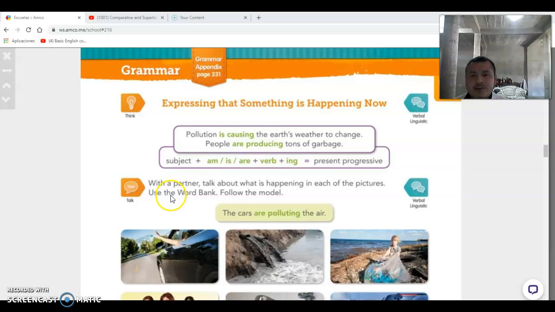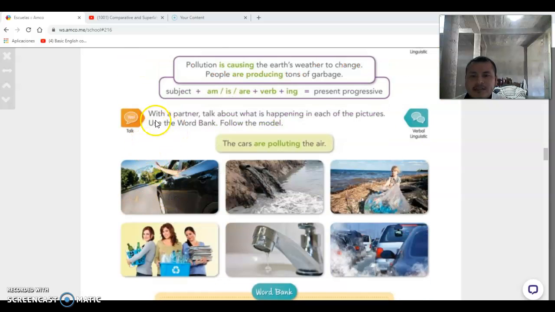So let's watch a short video about this one, but before, let's see. It says with a partner, but in this case you need to do it alone. Talk about what is happening in each of the pictures. Use the word bank. Follow the model. So the model is right here: the cars are polluting the air.